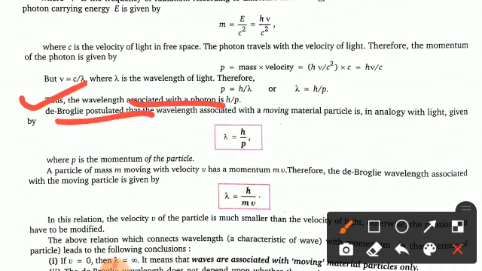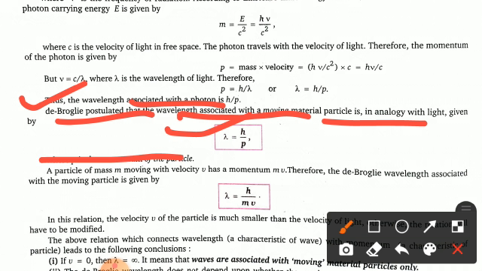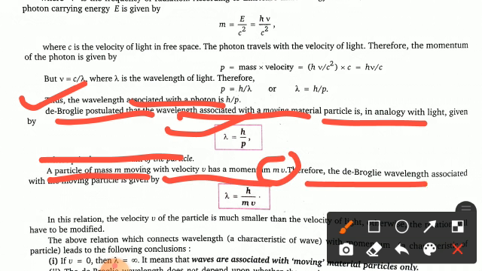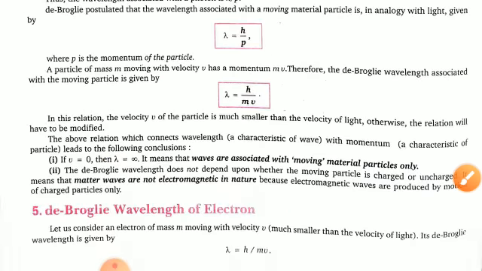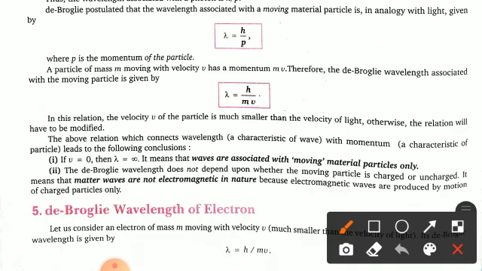So de Broglie postulated that the wavelength associated with a moving particle, in analogy with light, is given by λ = h/p, where p is the momentum of the particle. Now a particle of mass m moving with velocity v has a momentum of how much? mv. Therefore the de Broglie wavelength associated with the moving particle is λ = h/mv. In this relation, the velocity v of the particle is much smaller than the velocity of light, otherwise this relation will have to be modified.